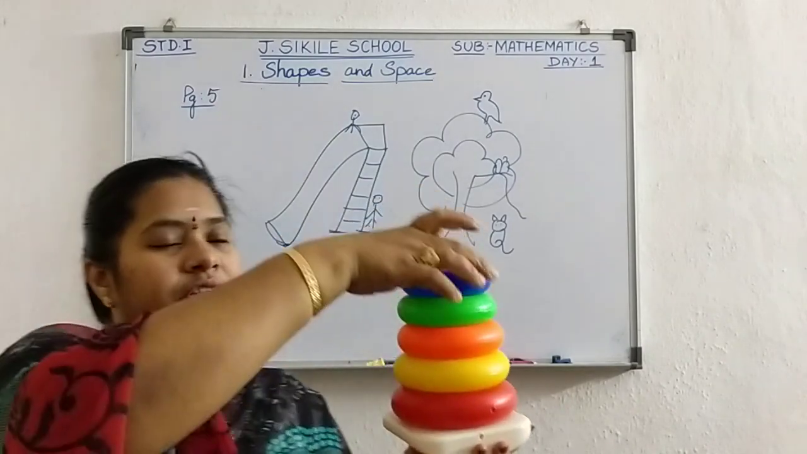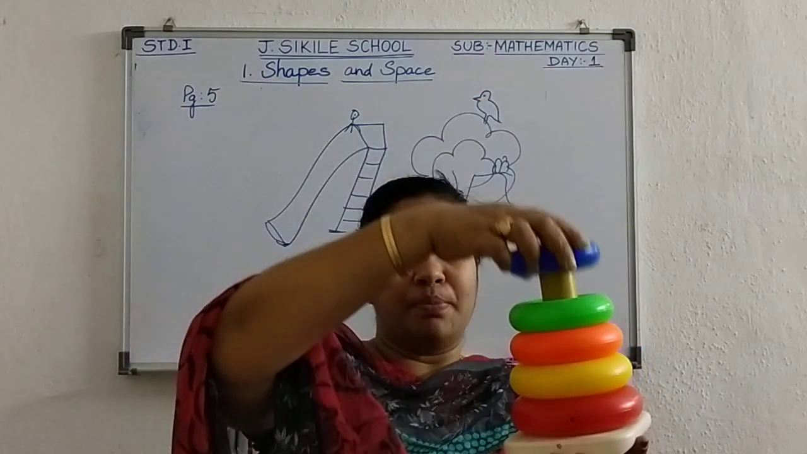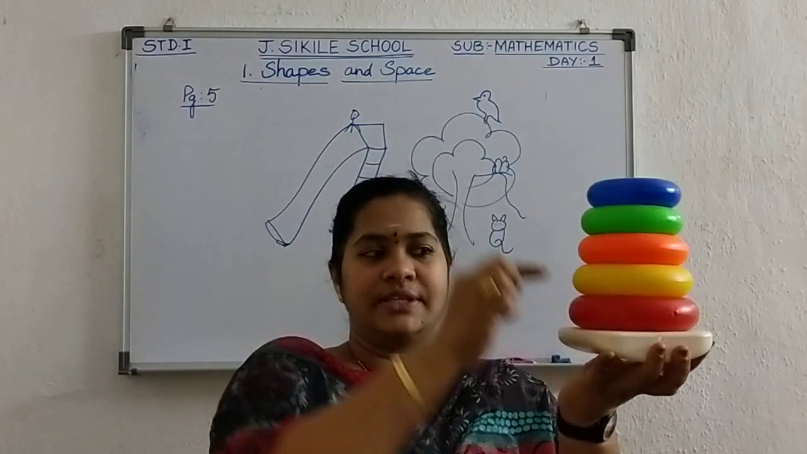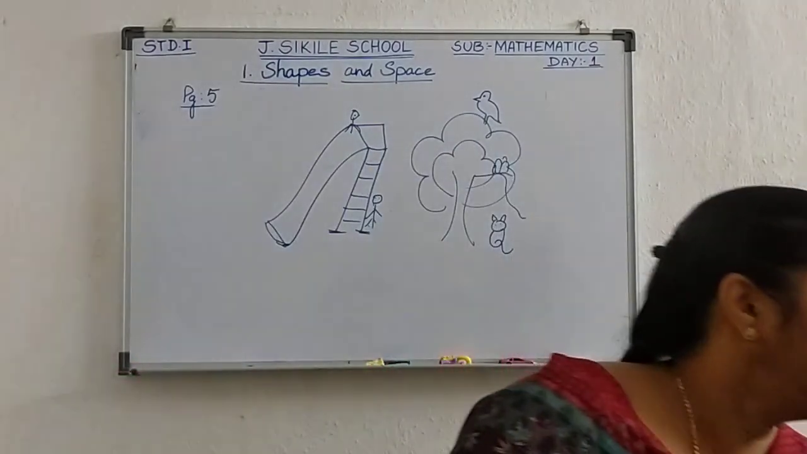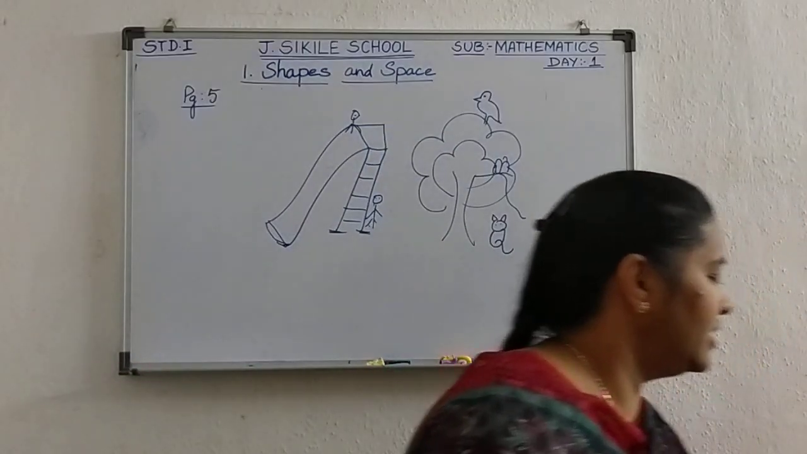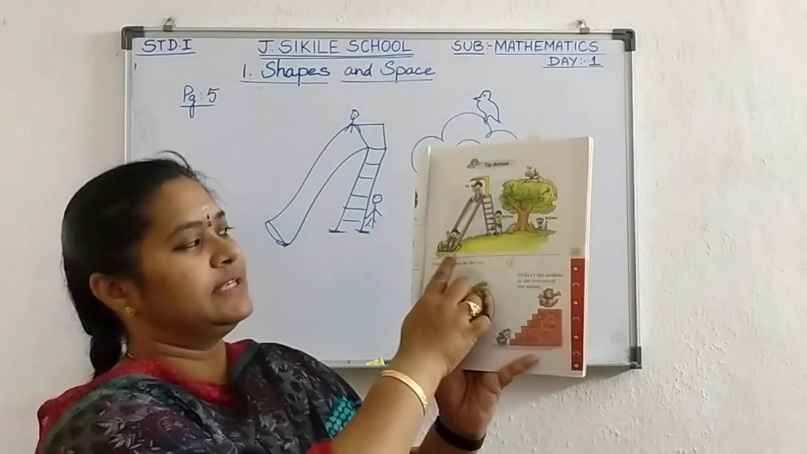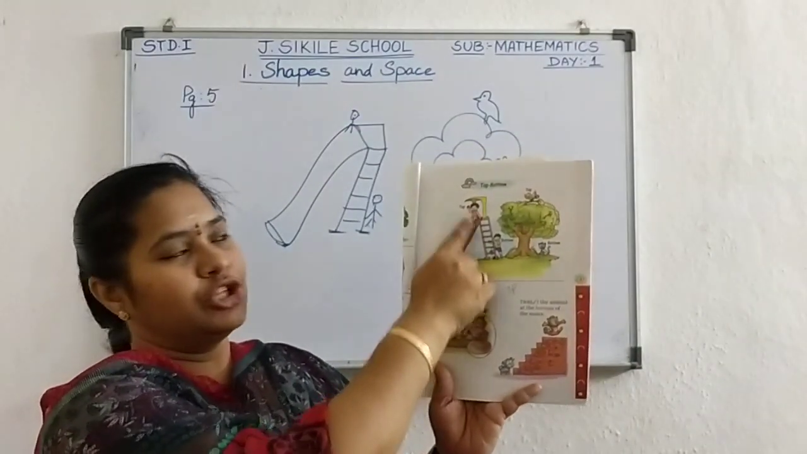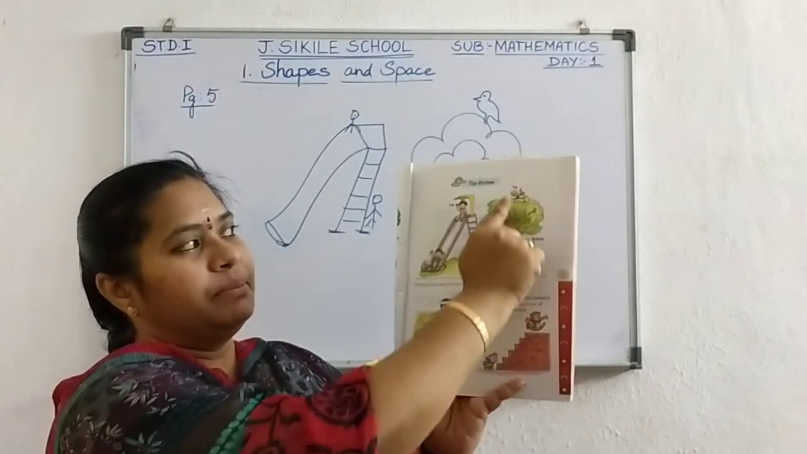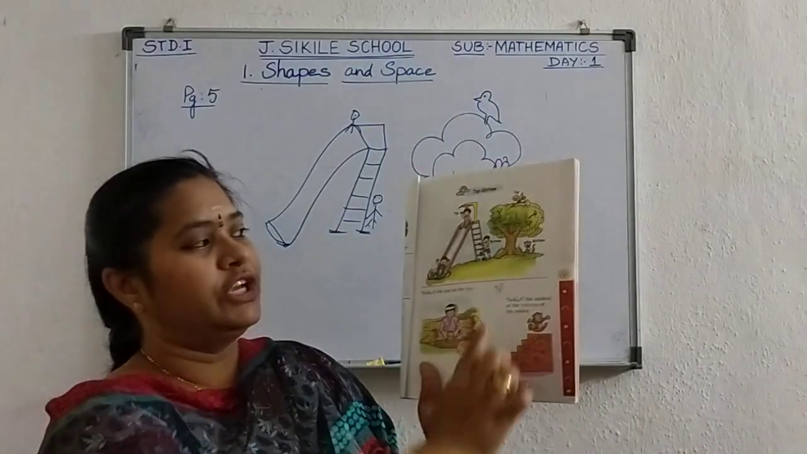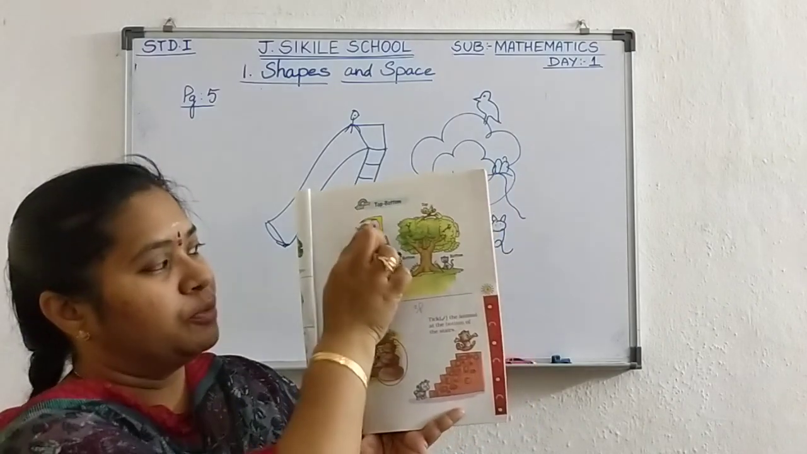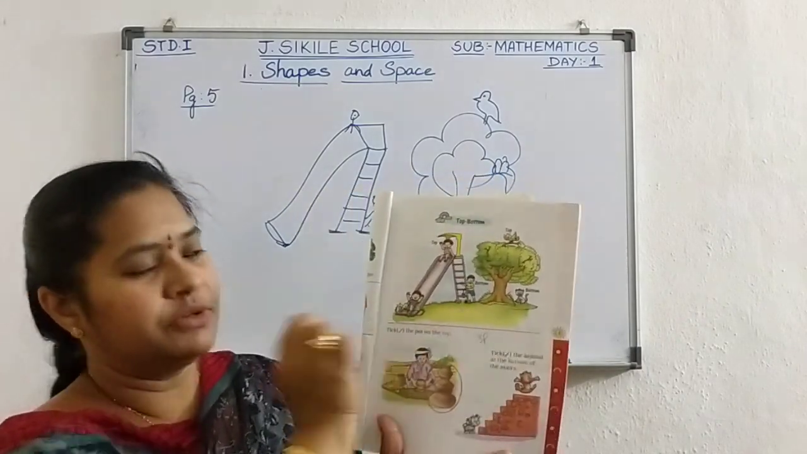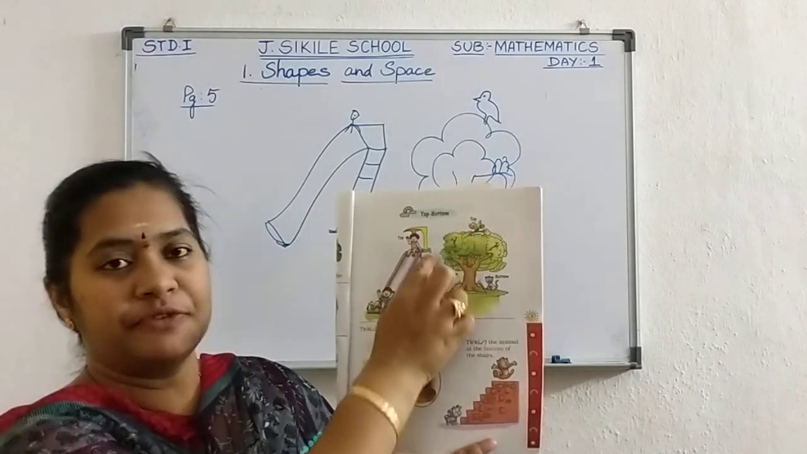Now like this only. The blue color ring is on the top. The red color ring is at the bottom. Understood? All of you, top and bottom. Here in your textbook also you can see. The boy is sitting on the top of the slide and the bird is sitting on the top of the tree and the cat is sitting at the bottom of the tree. Another boy is standing near the bottom of the slide.